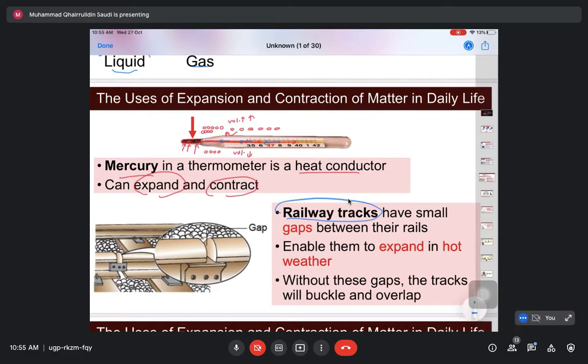Railway tracks are made from metals, solid. As we've learned before, solid, liquid and gas can expand.